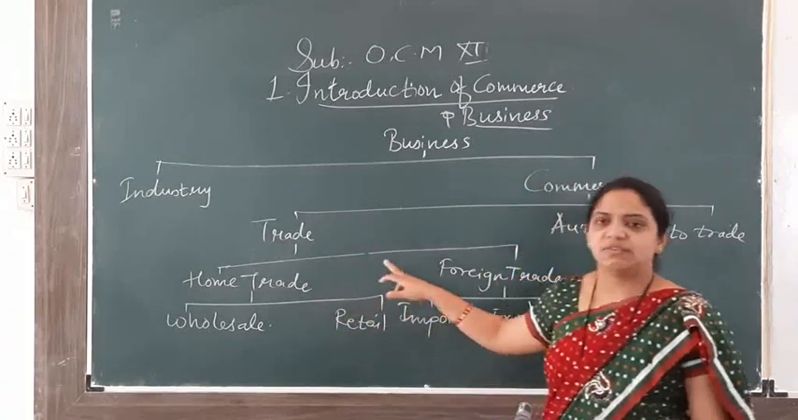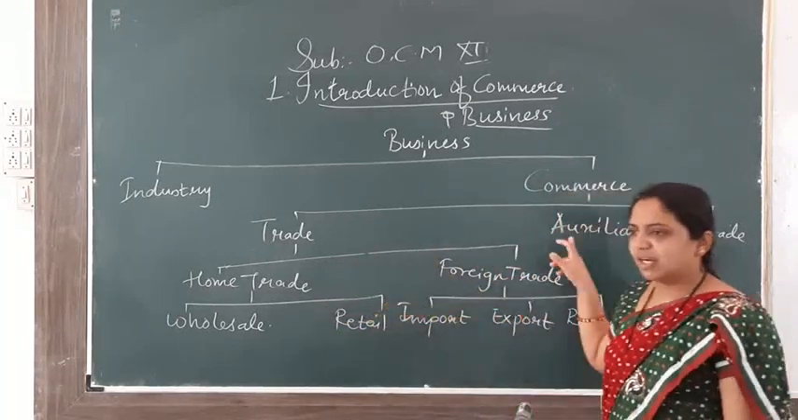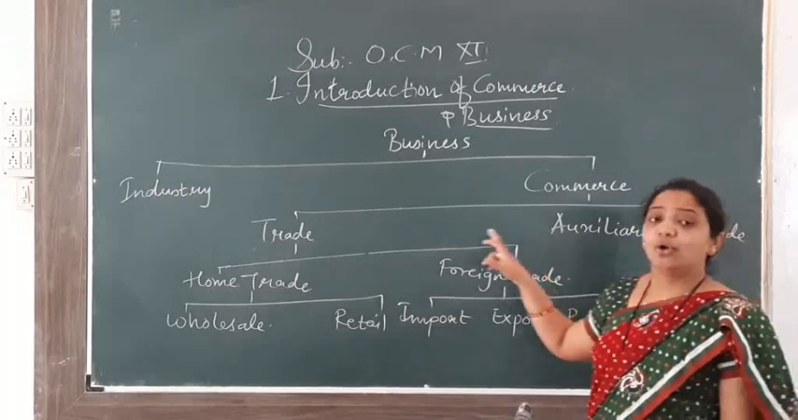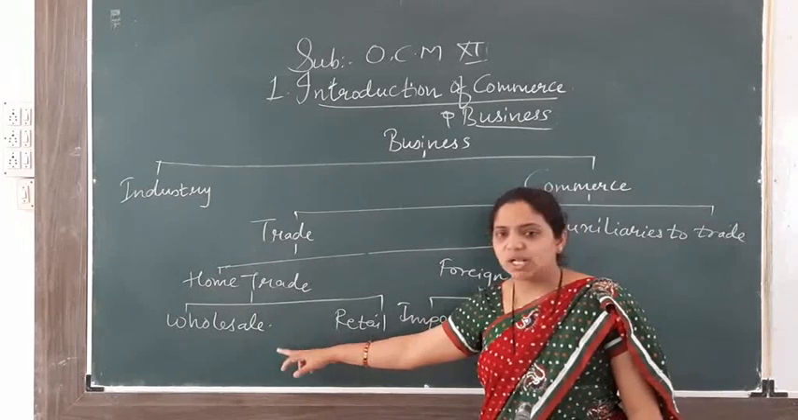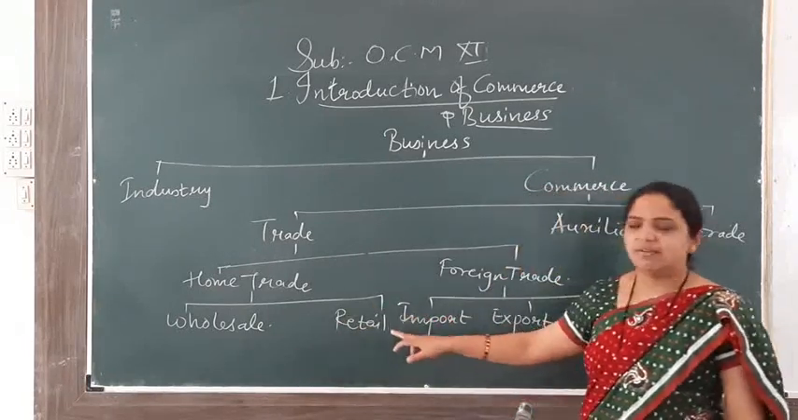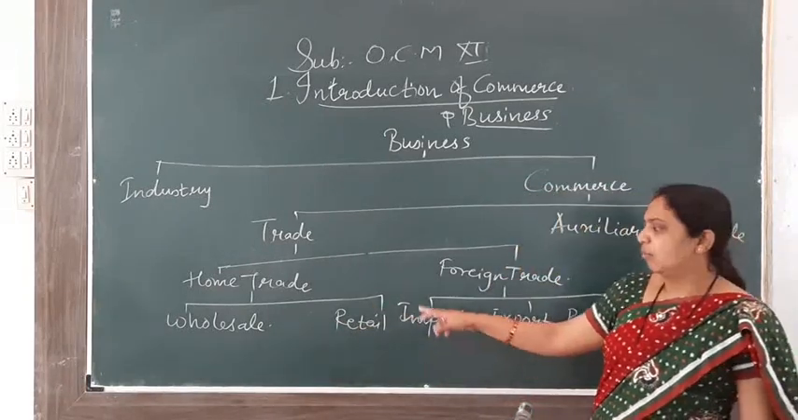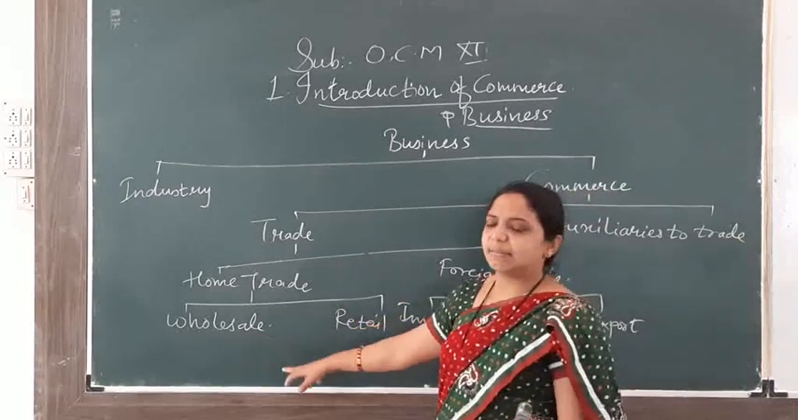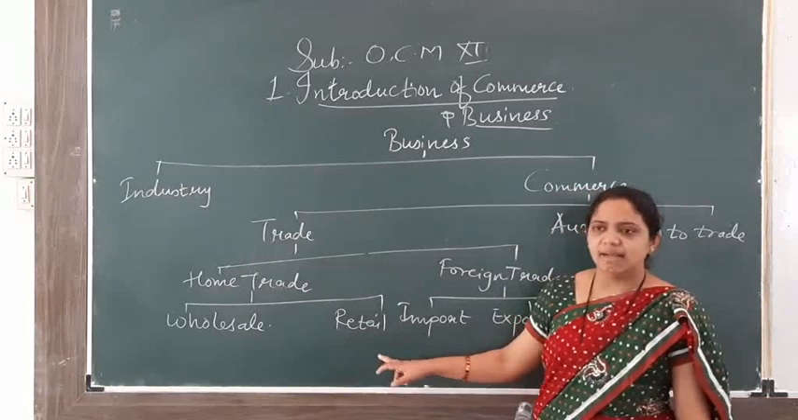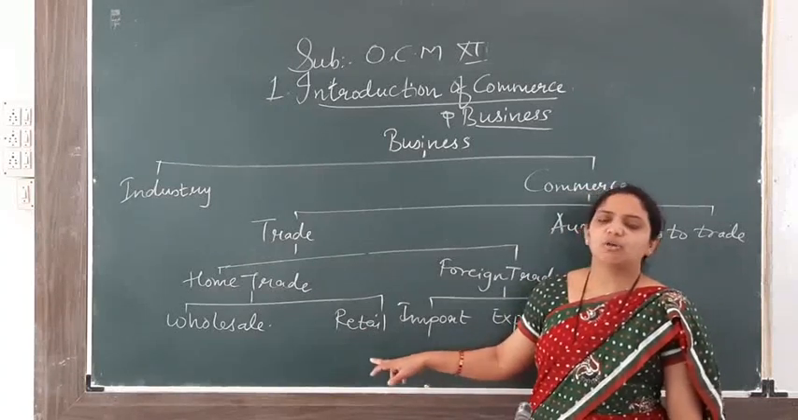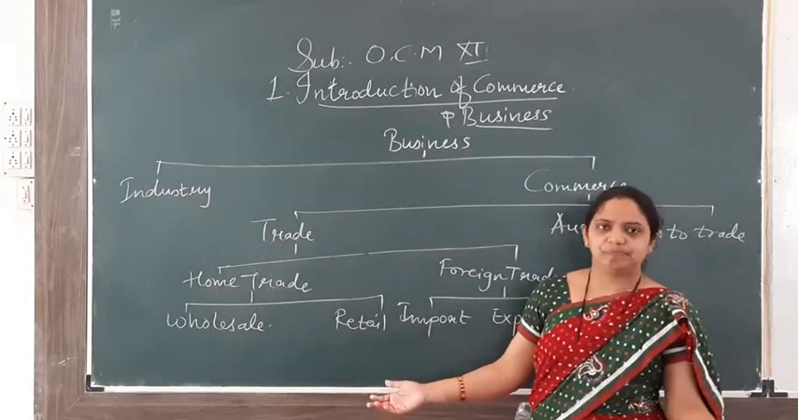Home trade, which is done within the boundaries. Foreign trade, which is done outside the boundary. Home trade is divided into two parts. Wholesale trade, which is done by the wholesaler. Retail trade, which is done by the retailer. The wholesaler is a connecting link between the producer and the retailer. The retailer is a connecting link between the wholesaler and the common consumer like us.